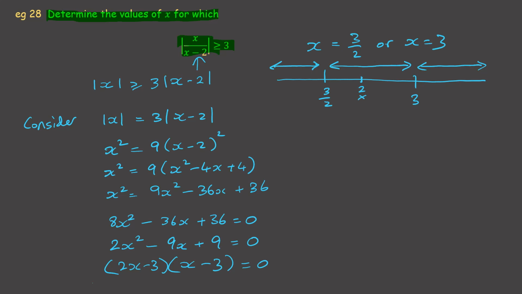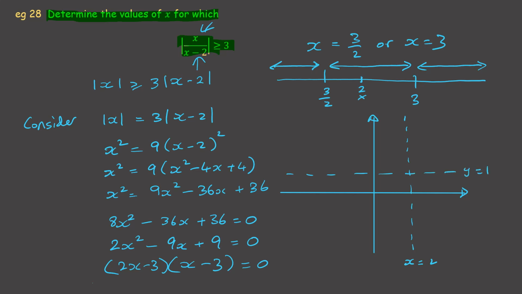Or you could try sketching x over x minus 2. And I'll do that very quickly. So that would have its asymptote at x equals 2. The horizontal asymptote would be y equals 1 for that one, because x divided by x is 1.